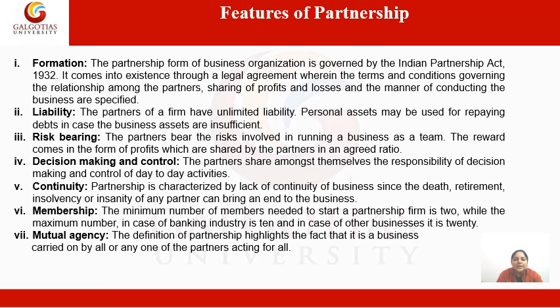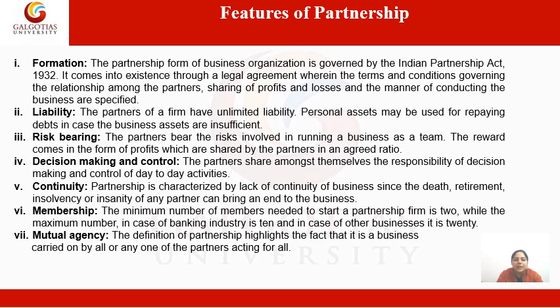Then the fourth feature of partnership is decision making and control. The partners share amongst themselves the responsibility of decision making and control of day-to-day activities. It means it is decided by the partners who will take decisions and who will control the business. Either they will all take decisions and control the business, or any one of them will take decisions on behalf of all others.